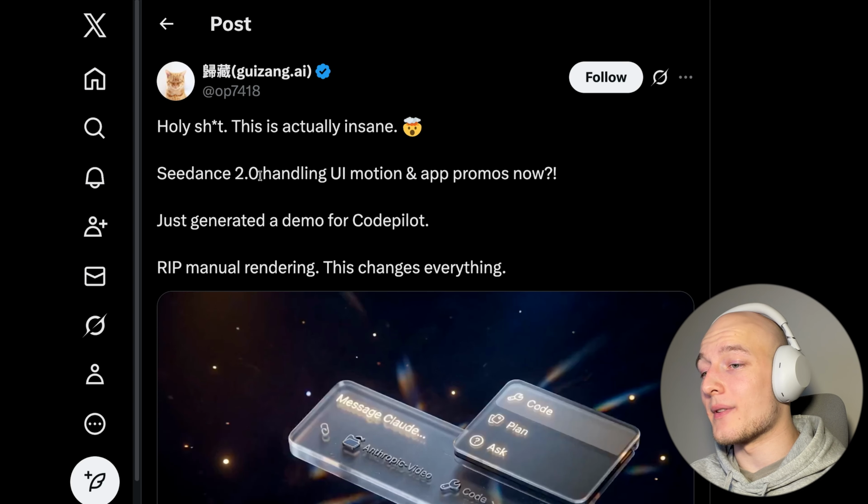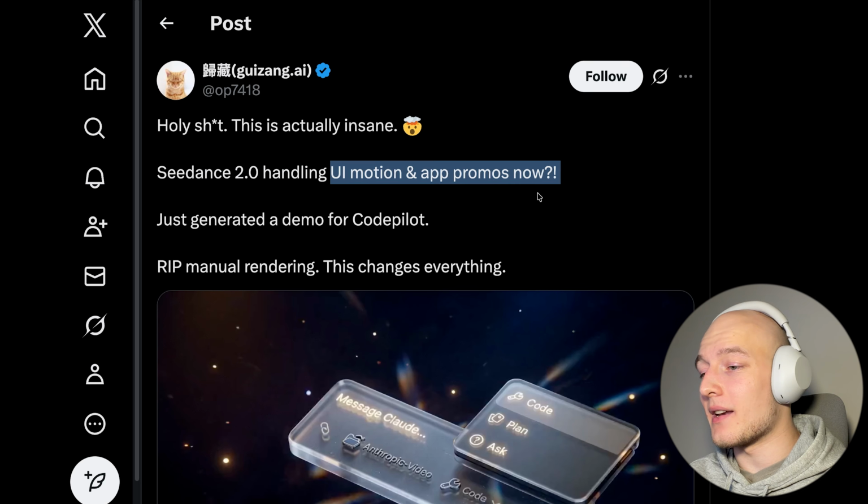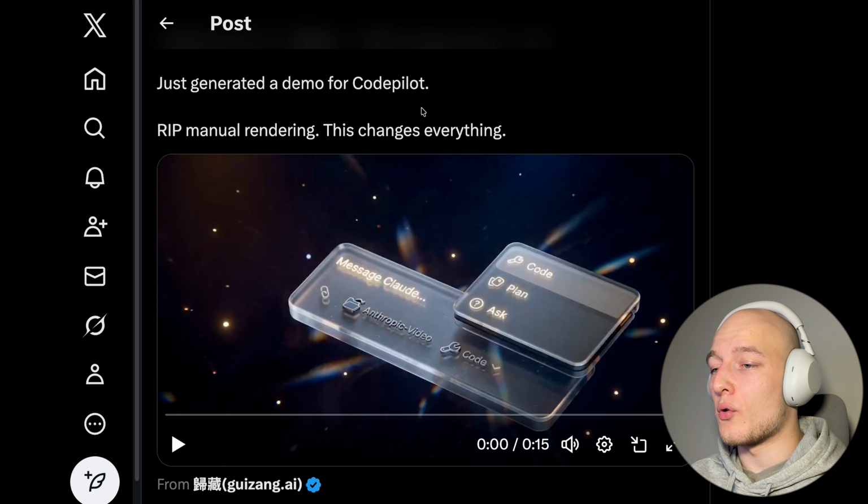So yeah, next I want to show you an example of a UI motion and app promo. So this is a demo for CodePilot.